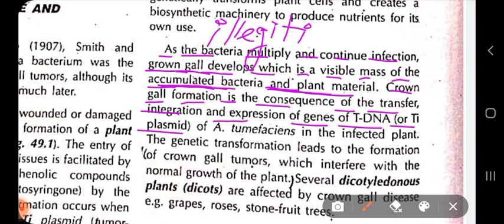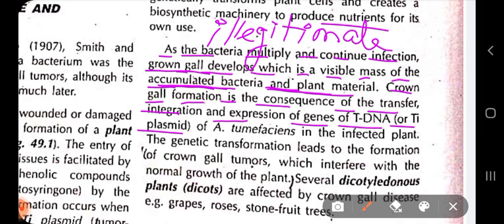Illegitimate recombination. Now, illegitimate recombination is different from homologous recombination. There are some homologous sequences obviously present, but they are introducing that tDNA into the plant cell genome.